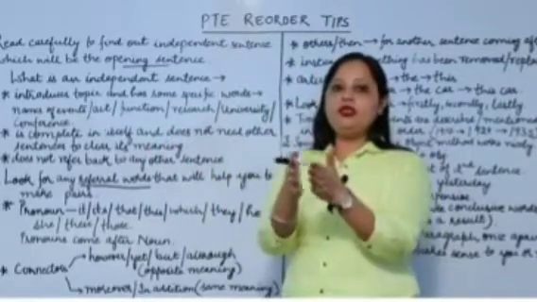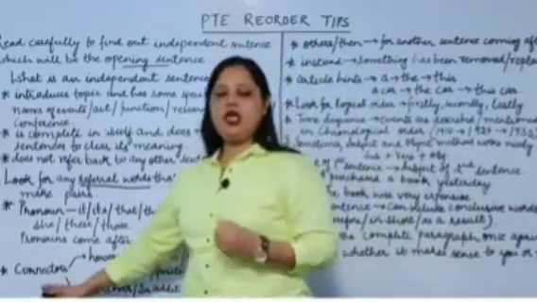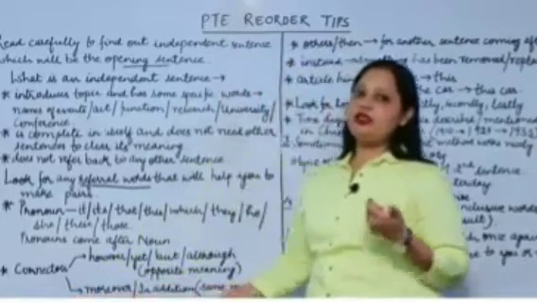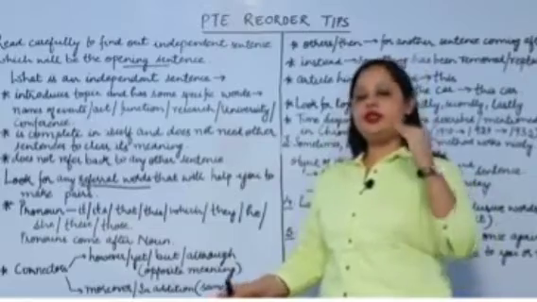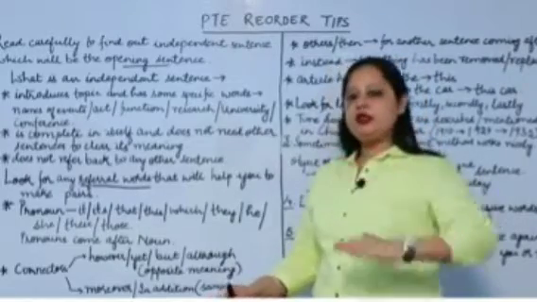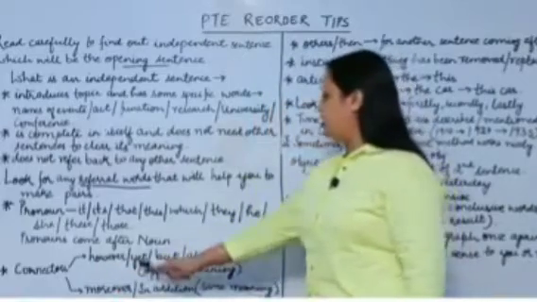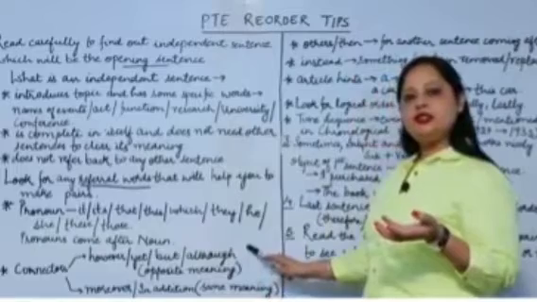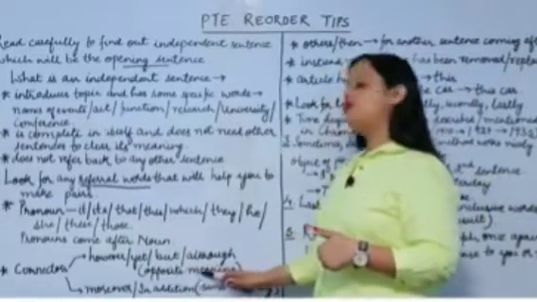The sentences will definitely be together. The next is connectors. Connectors are again the very first indicators that help you find out that a sentence is not going to be the opening sentence, but definitely a connecting one. Connectors such as however, yet, but and although are always used to show opposite meaning.